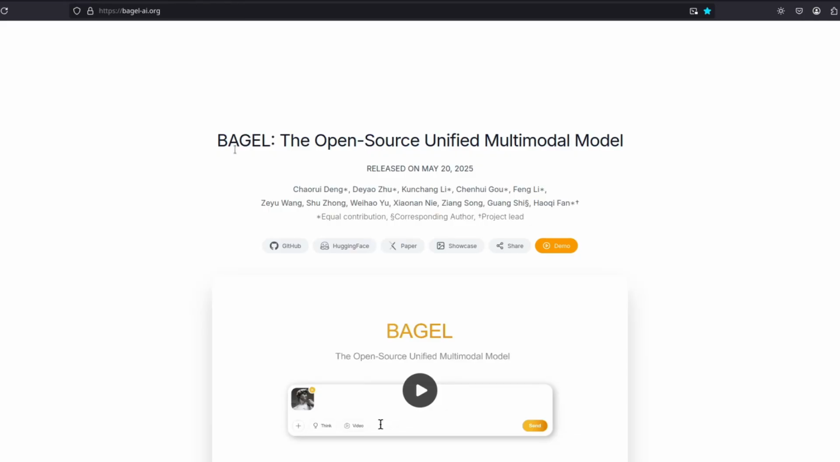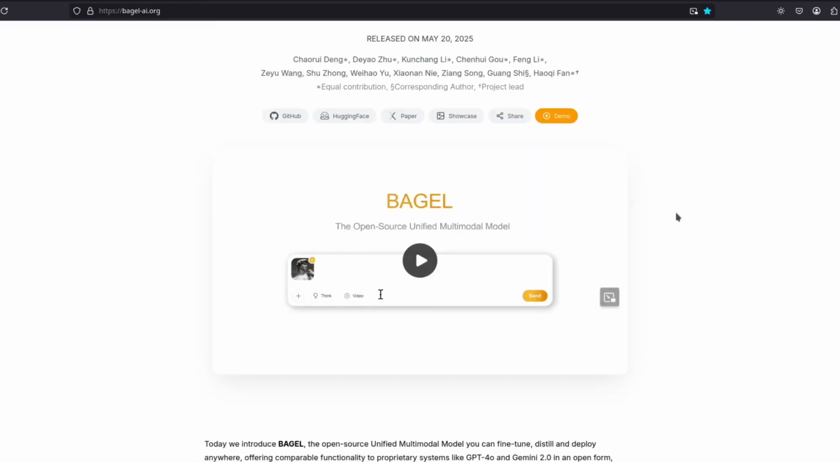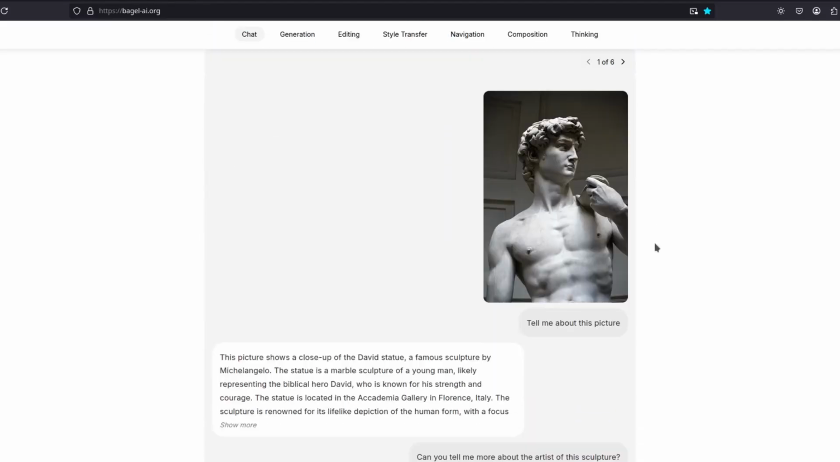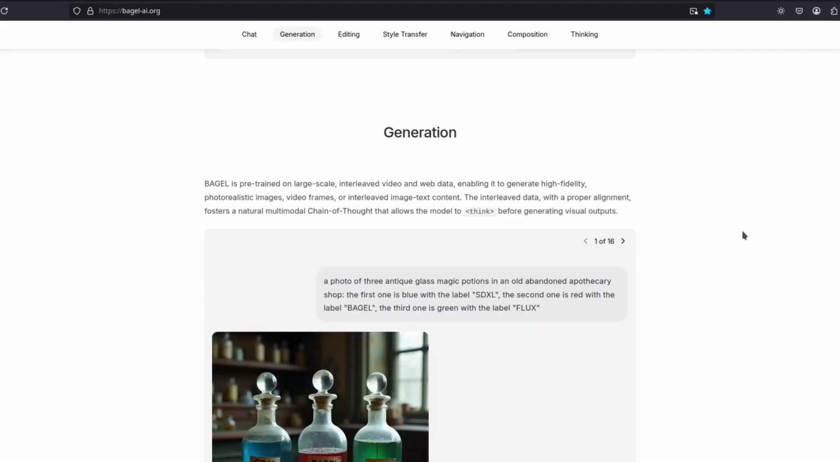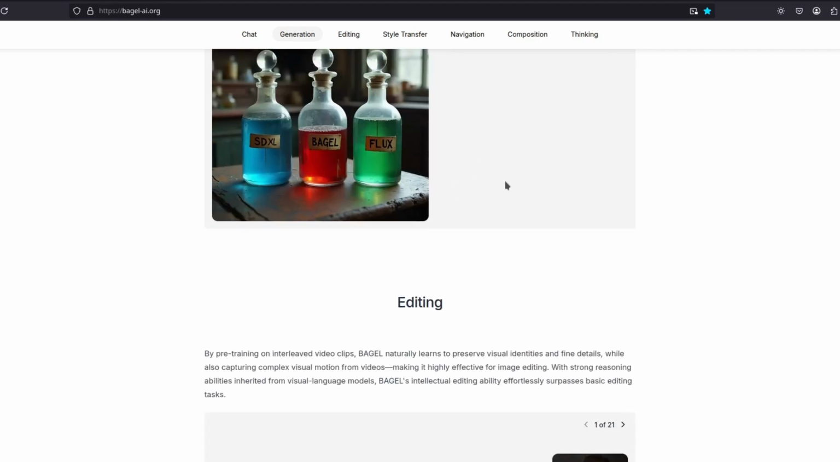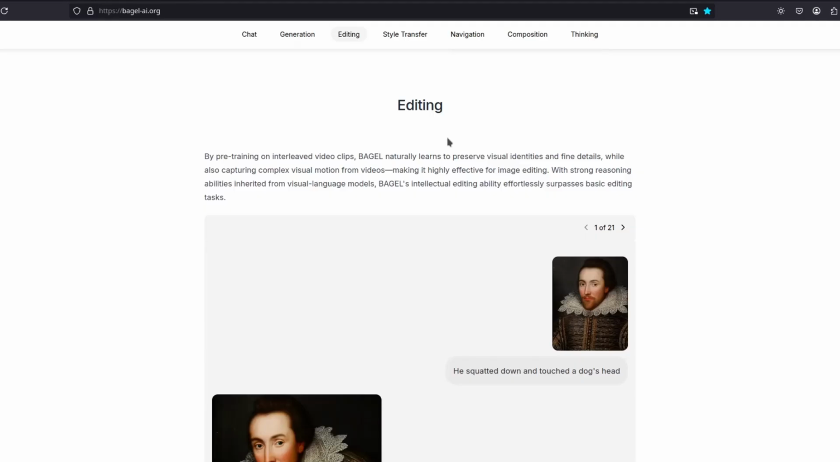ByteDance released Bagel. That's how they are calling it, I guess. This open source unified multimodal model. This one you can chat with and it can edit your images and understand them. You can do image recognition, you can do image generation. This is a photo of 3 antique glass magic potions with this text on it. So it can do text as well. You can do editing very well, actually.